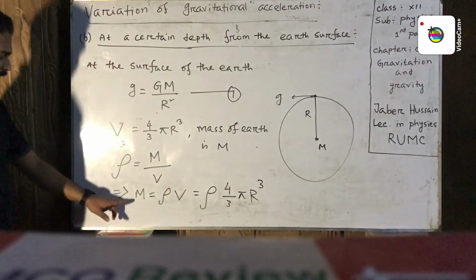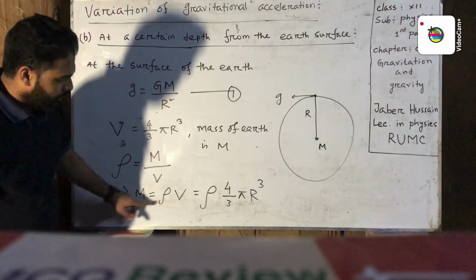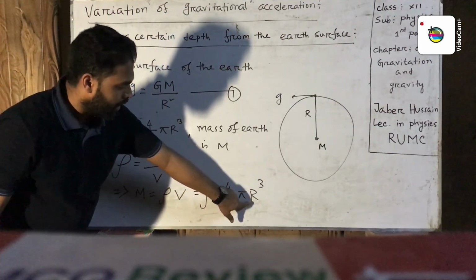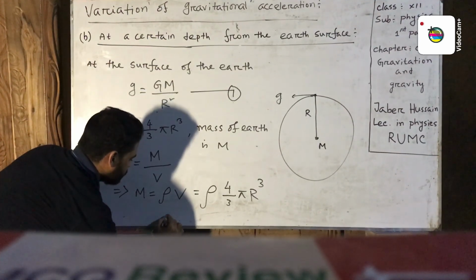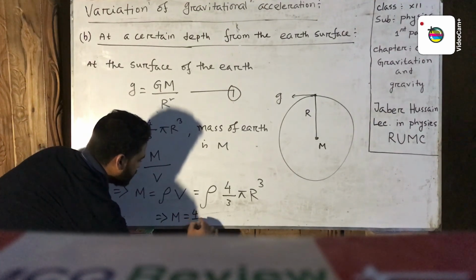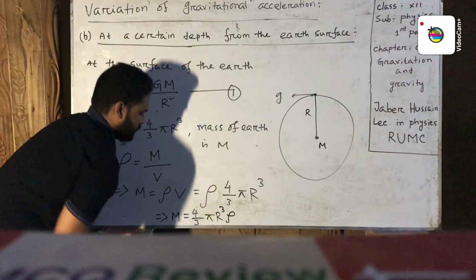Now M can be written M equal 4 by 3 pi r cube rho.